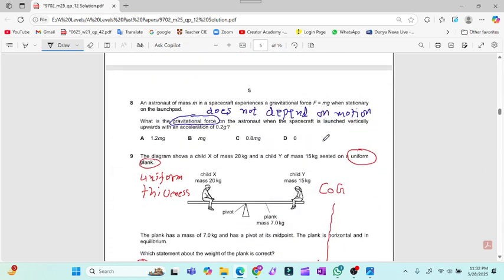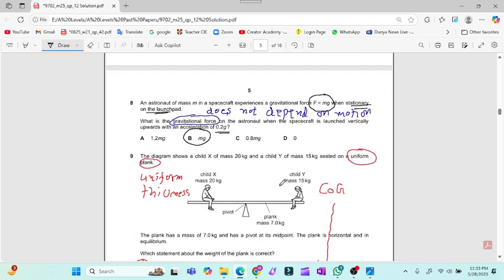For question number 8, an astronaut of mass m in a spacecraft experiences a gravitational force F that is equal to mg, and W equals mg when stationary on the launching pad. What is the gravitational force on the astronaut when the spacecraft is launched vertically upward with the acceleration of this? The force does not depend on the motion. Whether the object is at rest or moving, the force will always remain m into g. So this is a fact. So the answer for question number 8 is option B.